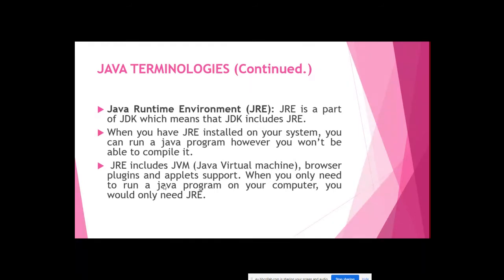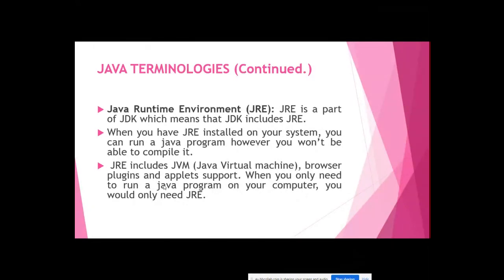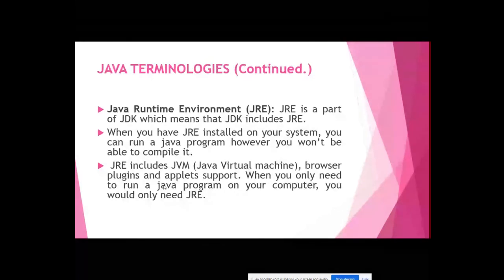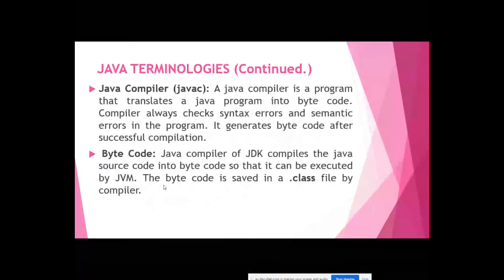JRE includes the Java Virtual Machine. Again, JRE includes what? It has a virtual machine, the Java Virtual Machine. It's not a real machine like hardware, it is software only, it's virtual. That will help to run the Java programs. So JDK includes JRE, JRE includes JVM, the Java Virtual Machine, which is used to run the Java program. JVM is a main part.